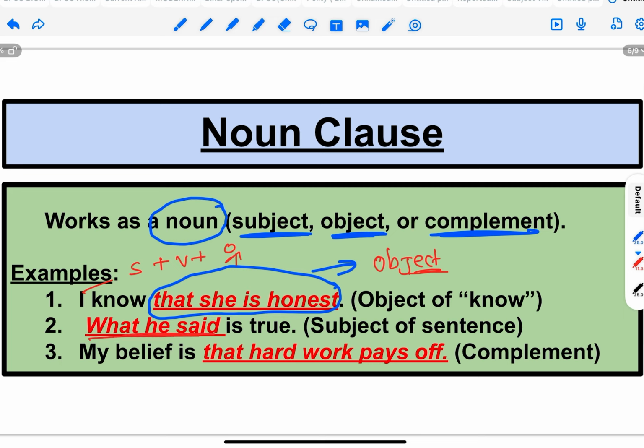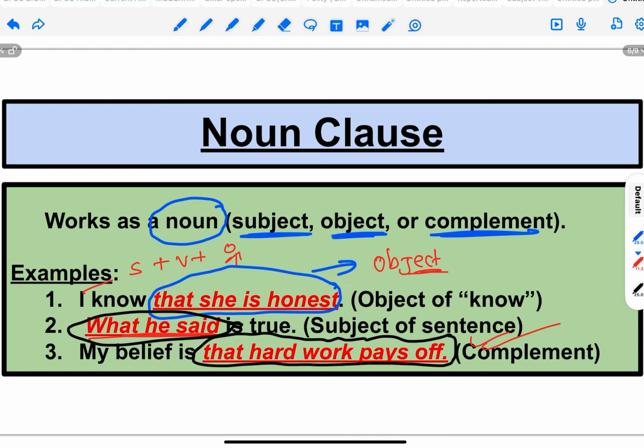What he said, this is a noun clause. This is a noun clause because here it is the subject of a sentence. My belief is that hard work pays off. So my belief is, so again here, that hard work pays off. This is acting as a complement of a sentence. So we can call this a noun clause. So a noun clause can act as a subject, as an object, or a complement of a sentence.